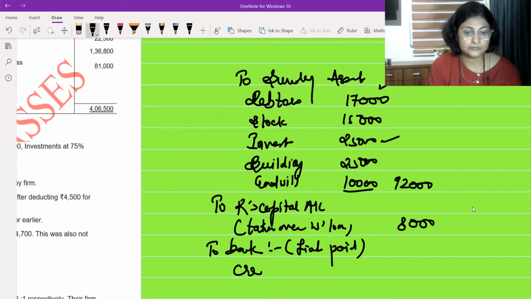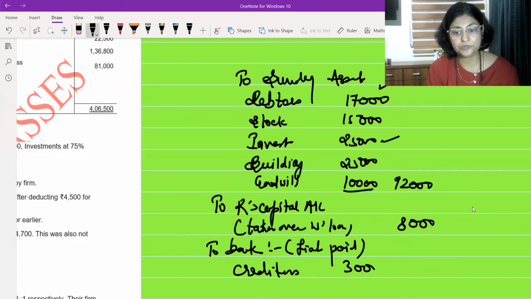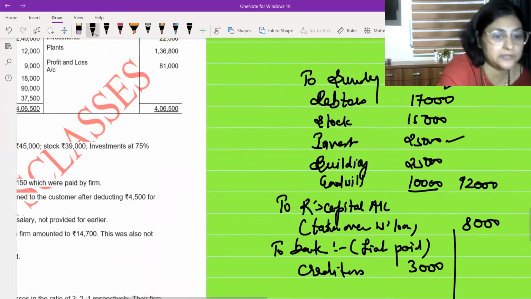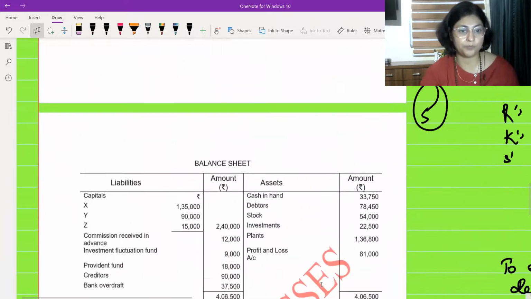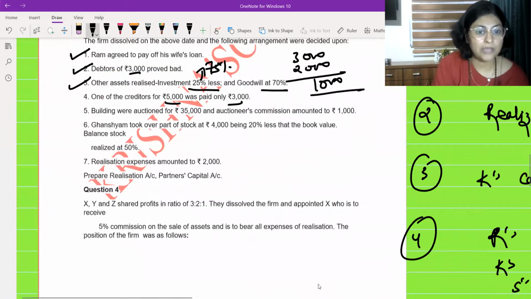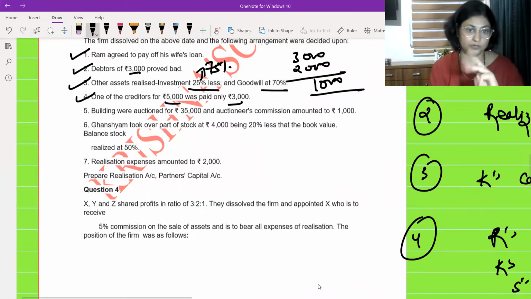A creditor, I have paid 3,000, and I'm going to write it in the inner column only because there may be other liabilities which I'll have to pay. Okay, so we have paid one of the creditors at 3,000.